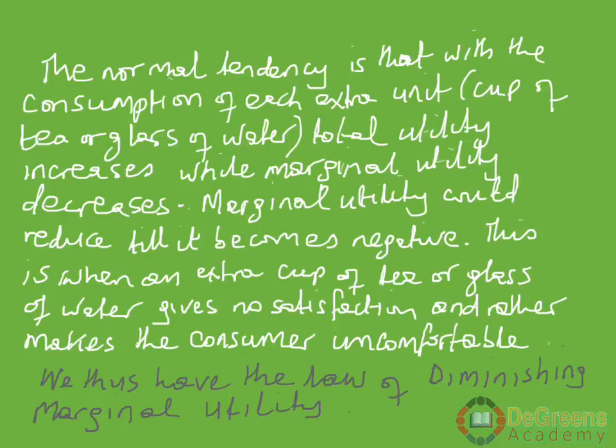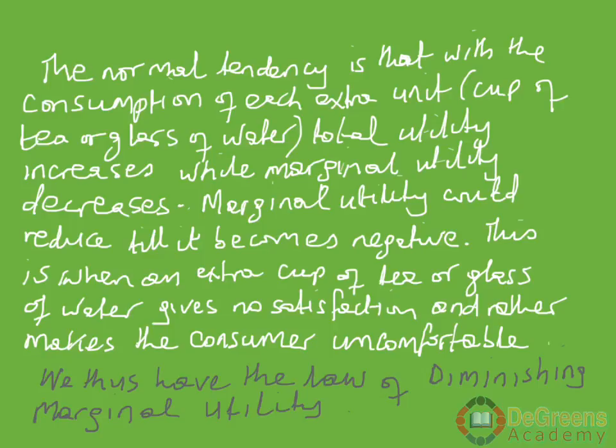That means from the first glass, as you go to the next and the next, the marginal utility keeps decreasing, and the total utility rather increases. And marginal utility could reduce till it becomes negative. How will it become negative? This is when an extra cup of tea or glass of water gives no satisfaction and rather makes the consumer uncomfortable.